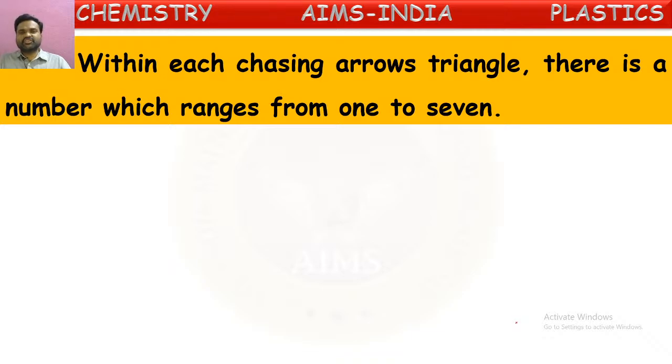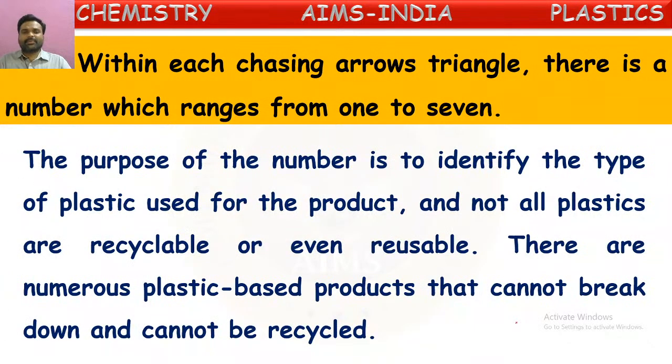Within each chasing arrow triangle, there is a number which ranges from 1 to 7. The purpose of the number is to identify the type of plastic used for the product making. And not all the plastics are recyclable or even reusable. There are numerous plastic based products that cannot break down and cannot be recycled.